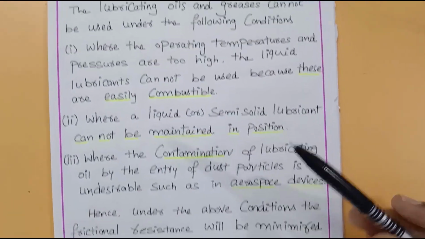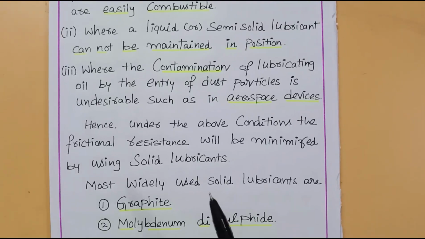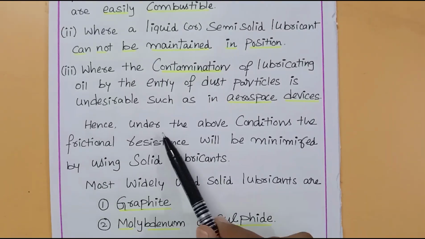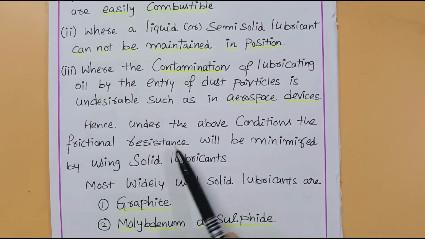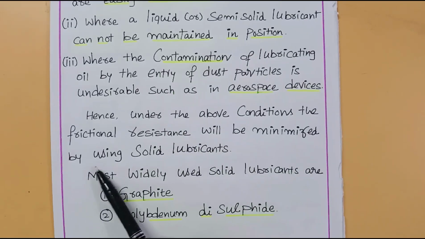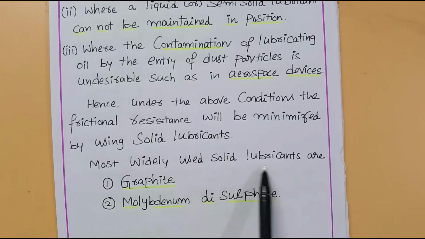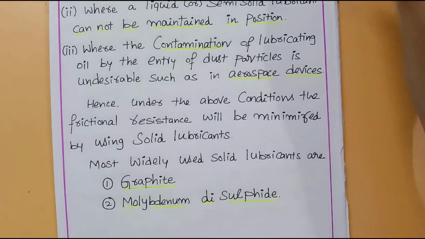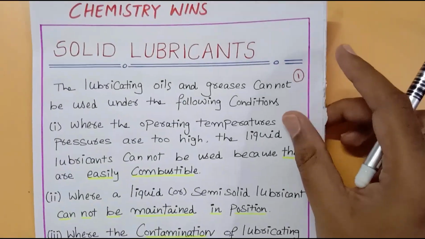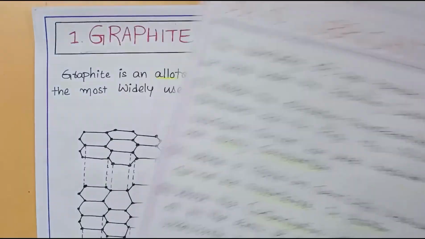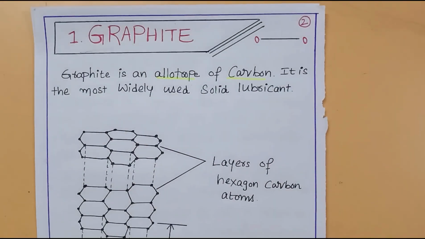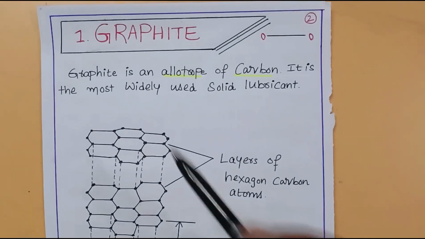So under these conditions, solid lubricants are highly useful. Hence under the above conditions, the frictional resistance will be minimized by using solid lubricants. Then the most widely used solid lubricants are graphite, number one, and number two is molybdenum disulfide. Solid lubricants are going to work under different conditions. So let us discuss graphite.